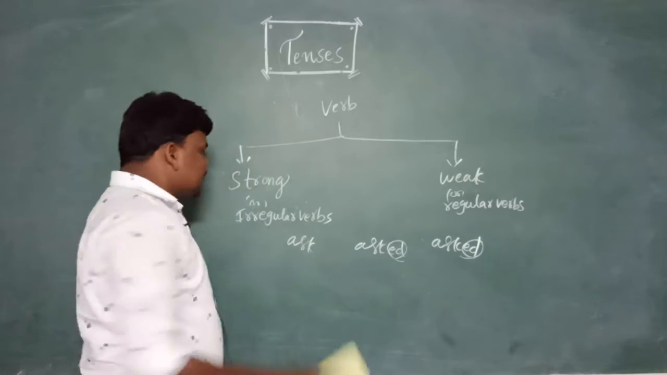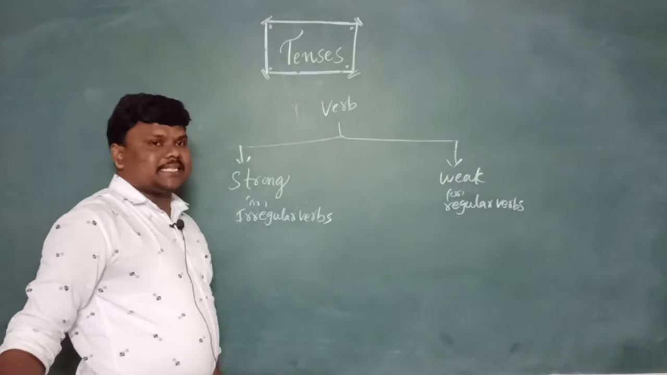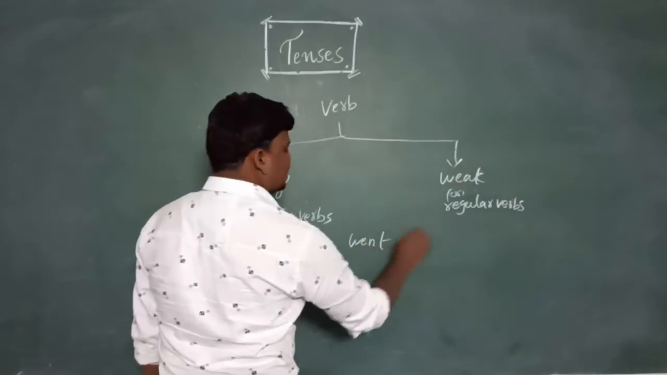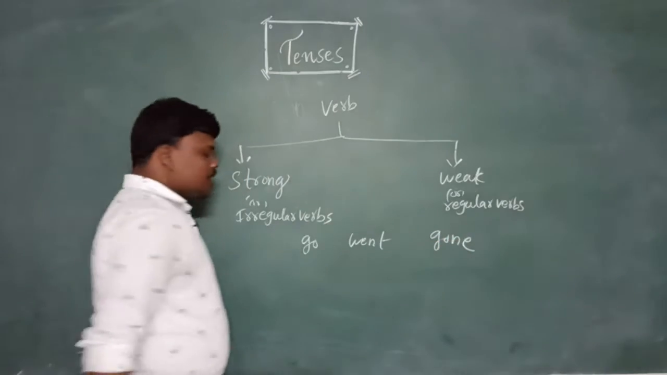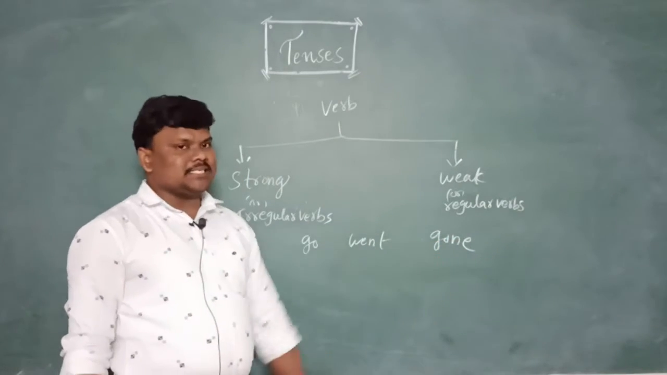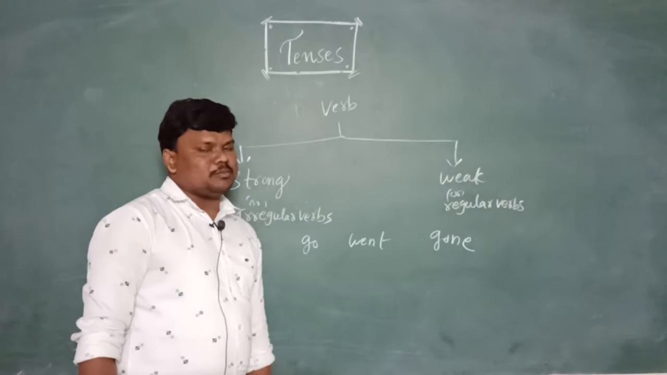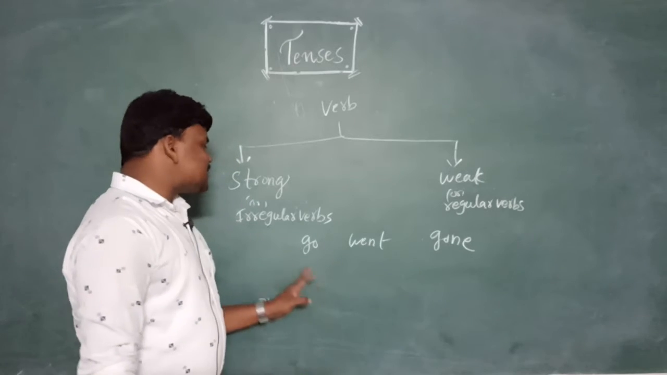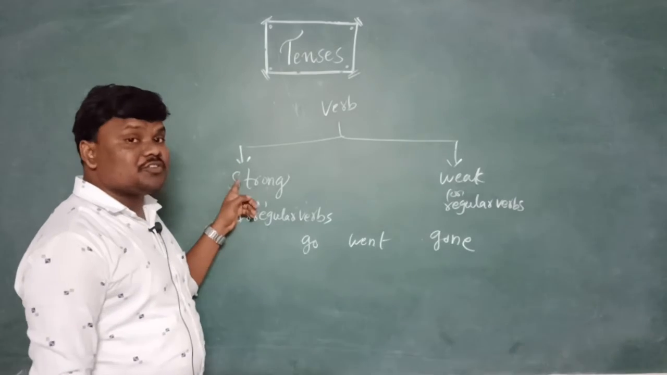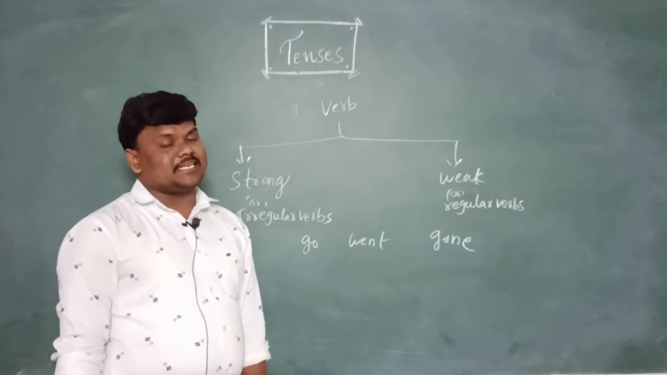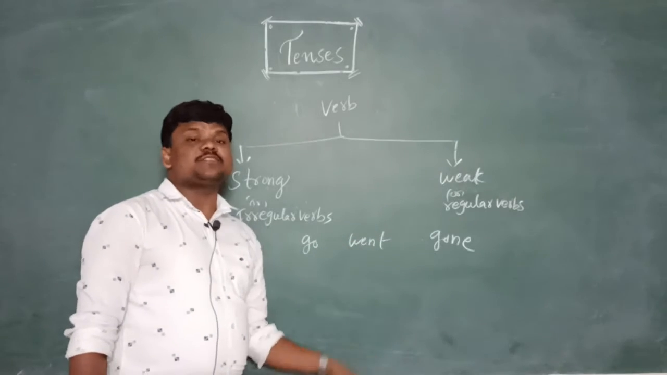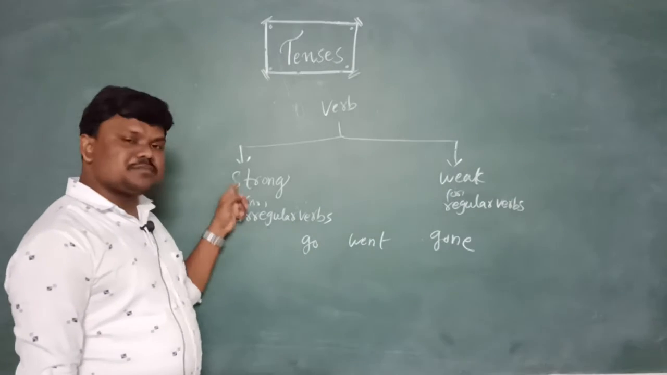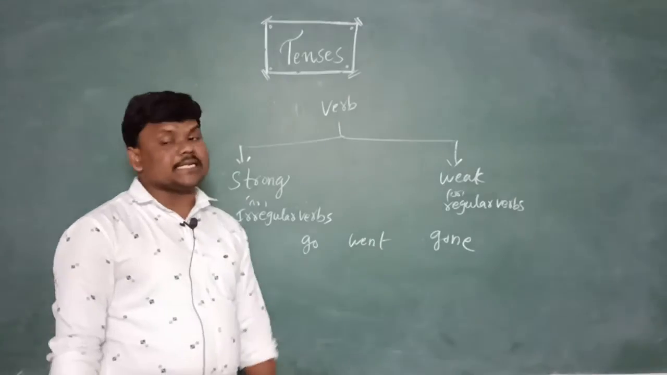If the three forms are different, like go, went, gone, and you observe V1, V2, V3, these three are not at all the same. They are completely different. They came irregularly; irregularity is shown in these verbs. These kinds of verbs are called strong verbs or irregular verbs.